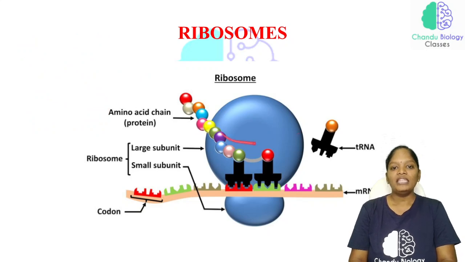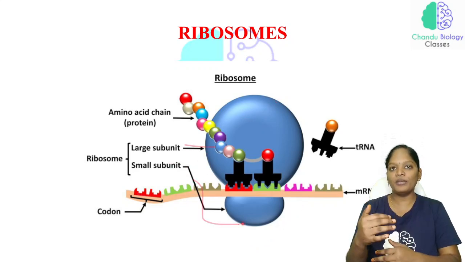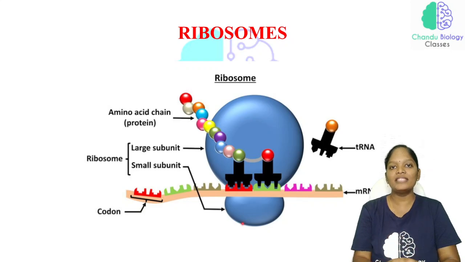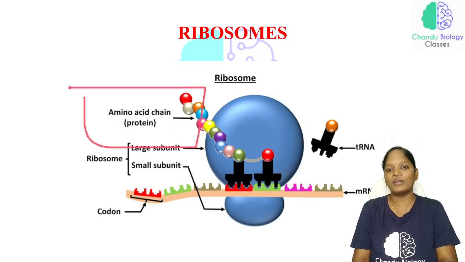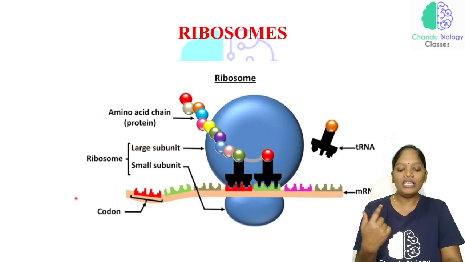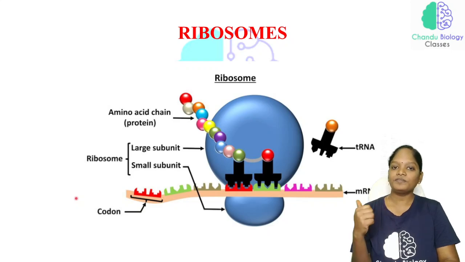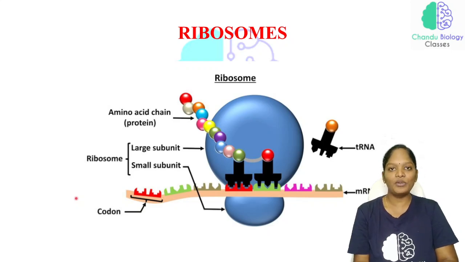Now see here, this is a ribosome, and there will be an mRNA. This is the larger subunit and this is the smaller subunit. These two subunits together are called the ribosome. With the help of this ribosome, protein synthesis takes place, with the addition of amino acids. All this replication, transcription, translation, you are going to see in the molecular biology chapter, and we are going to discuss that.